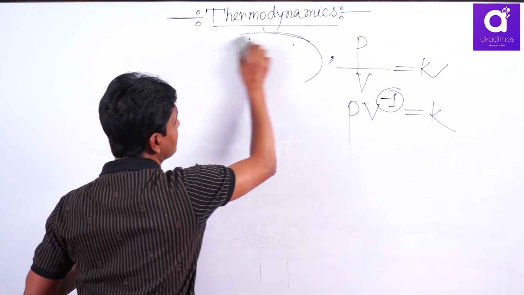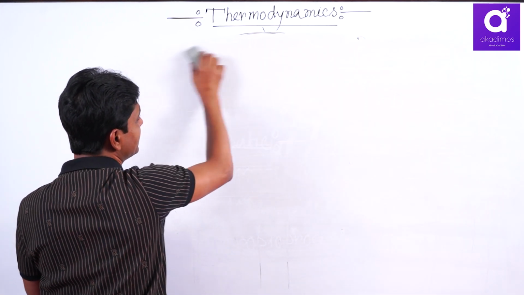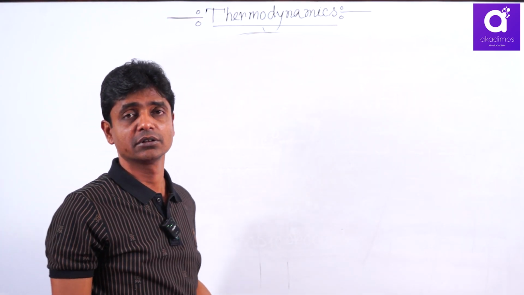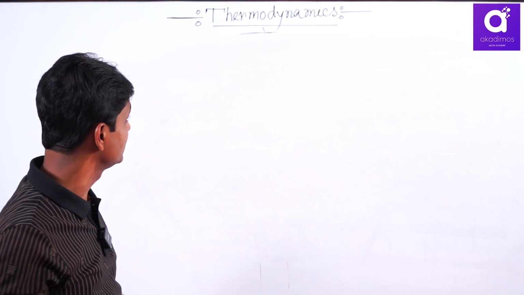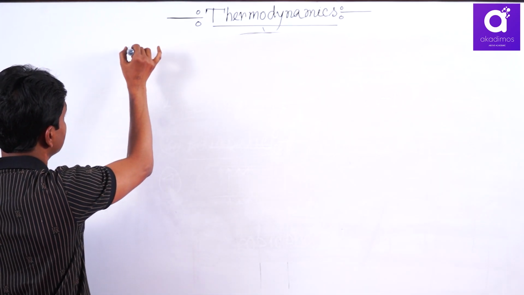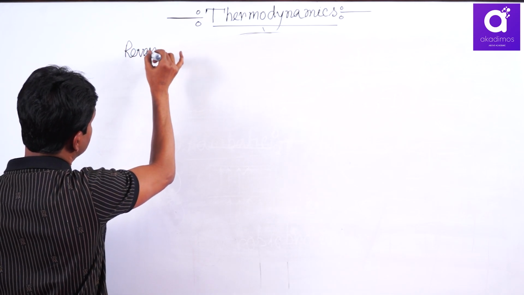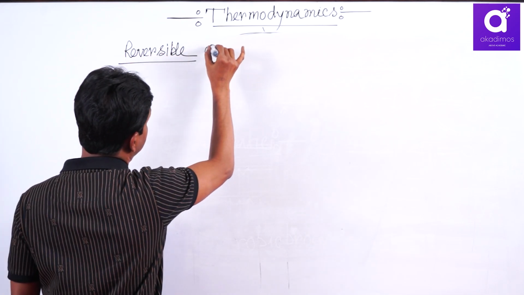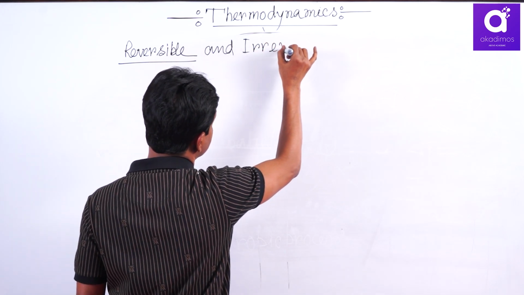This is also a polytropic phenomenon. Now the most important part in types of process, that is reversible and irreversible process. Most important, reversible and irreversible process. A reversible, parallelly I will discuss, a reversible and irreversible process.